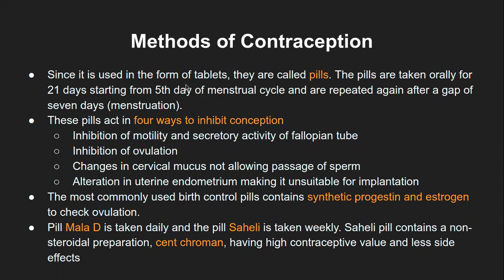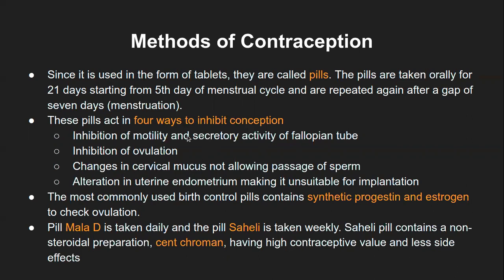Because it is used in the form of tablets, they are called pills, and they are taken orally for 21 days, starting from the 5th day of the menstrual cycle, and are repeated again after a gap of 7 days. That is only during the menstruation phase, these are stopped, and after the menstruation stops, again these pills are taken. There is usually a pack of 21 pills in one strip, and they are taken one by one over the next cycle of the menstrual cycle.